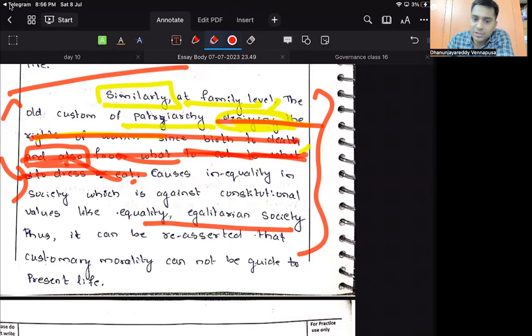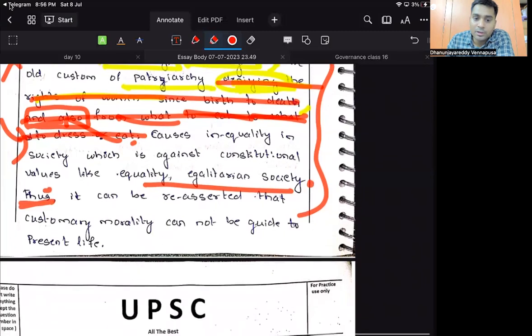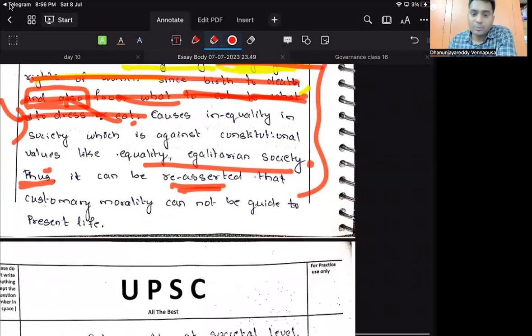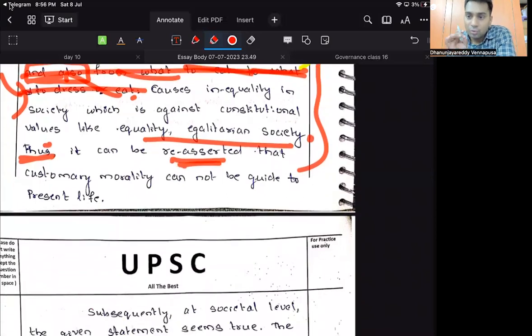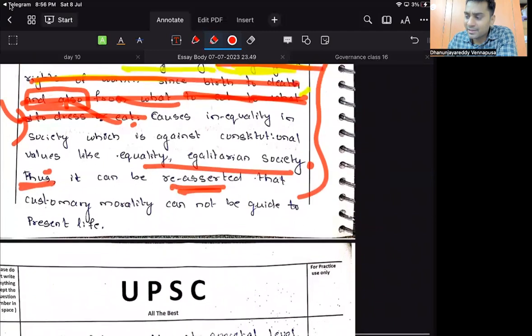Causes inequality in society, which is against constitutional values like equality and an egalitarian society. Full stop. Thus, overlapping. It can be reasserted that customary morality cannot be a guide to present life. Good usage, but you are dragging the sentence, writing the same point again and again.